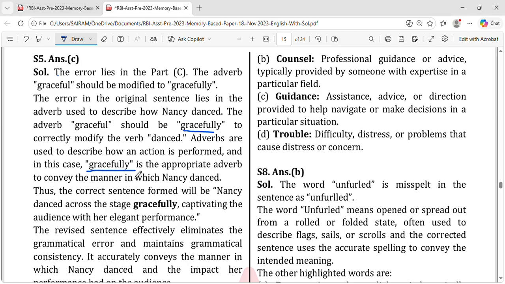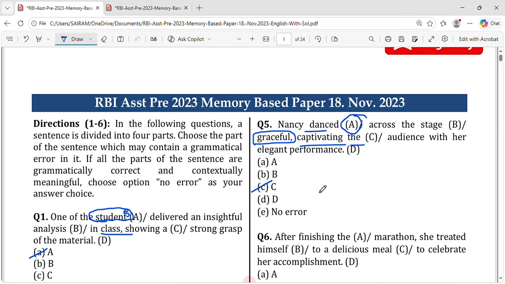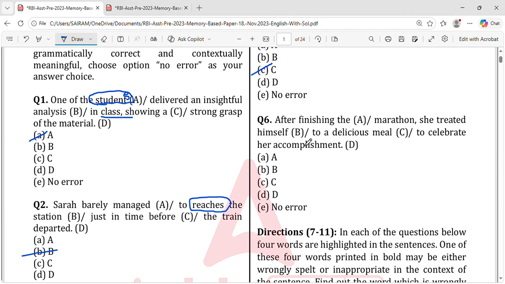Ly should be used if you are showcasing what action I am doing. You can't give it in the singular form. The appropriate adverb to convey the manner in which Nancy danced makes the correct sentence gracefully. Yes. And the sixth one.